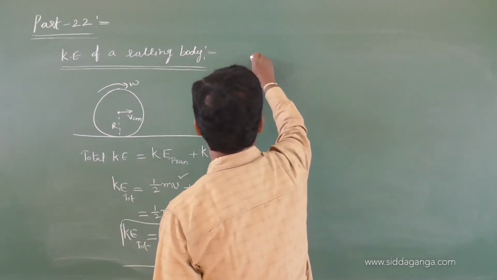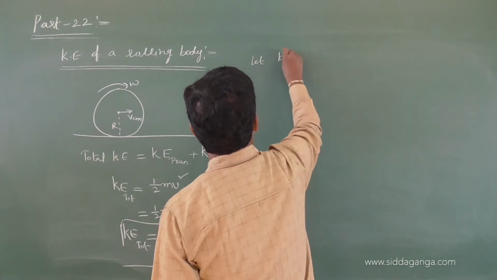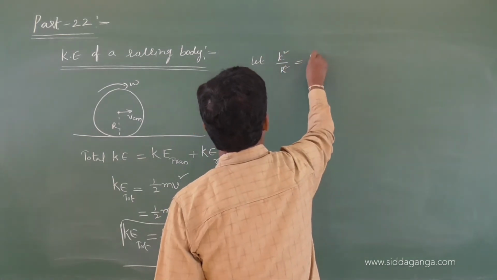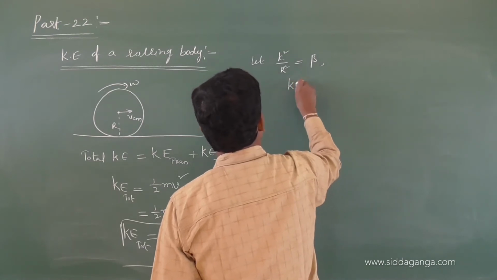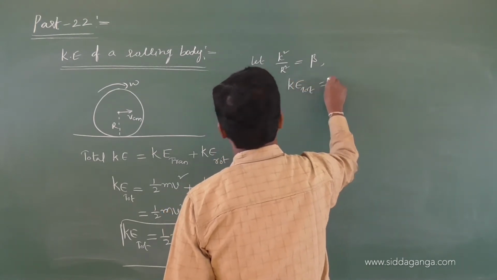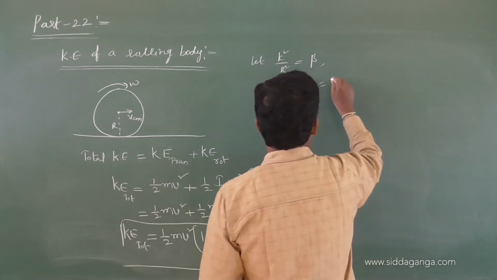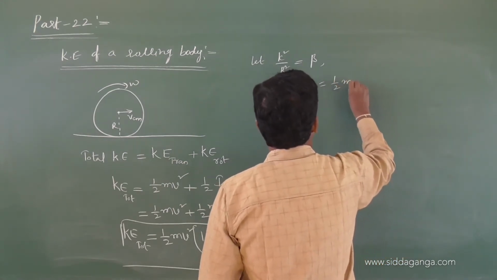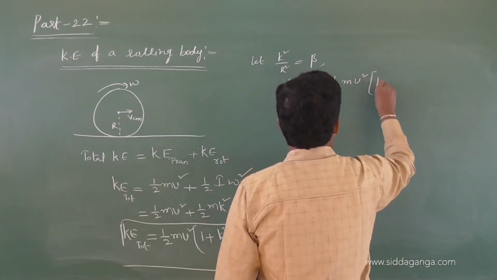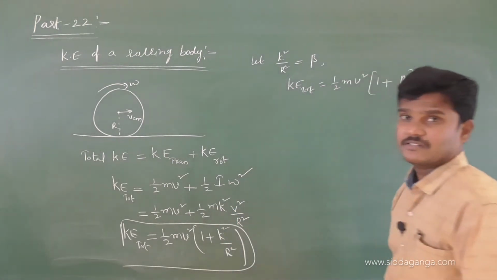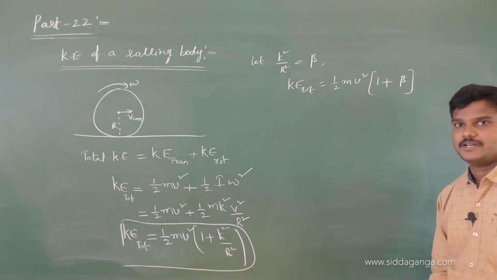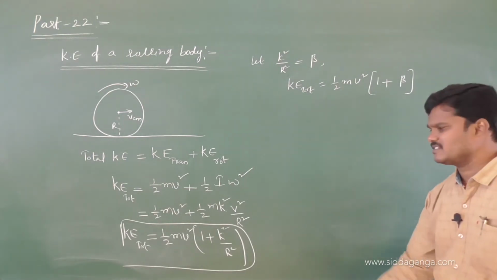Let us suppose k square by r square is anyhow a constant, let us take it as beta. Then what is another format of the kinetic energy of a rolling body? We can write half m v square into 1 plus beta, where k square by r square is taken as beta. Beta is a constant. Why?